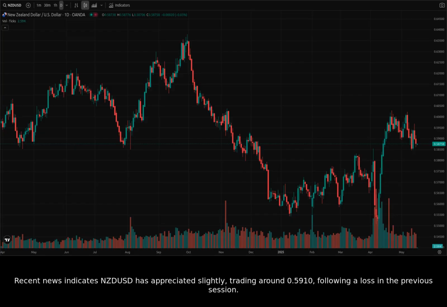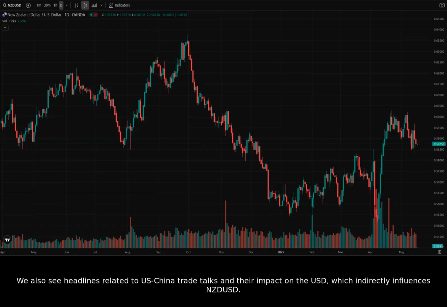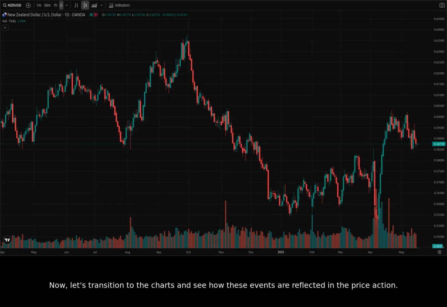Recent news indicates NZDUSD has appreciated slightly, trading around 0.5910, following a loss in the previous session. The pair currently trades around 0.58731 US dollars, a slight decrease over the past 24 hours. We also see headlines related to US-China trade talks and their impact on the USD, which indirectly influences NZDUSD. Now, let's transition to the charts and see how these events are reflected in the price action.